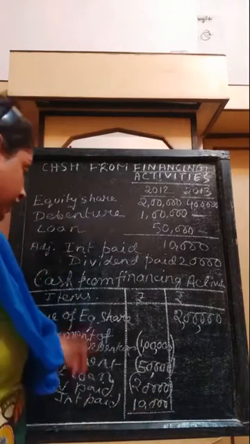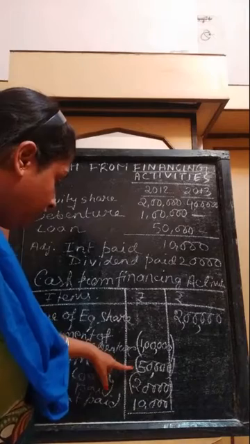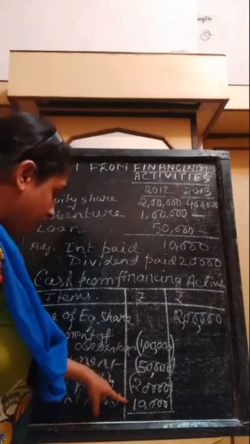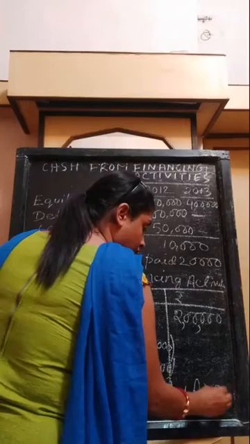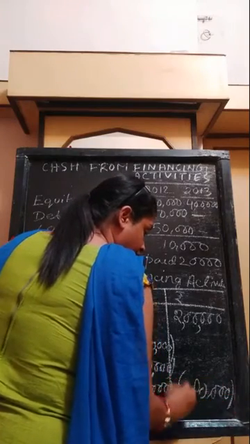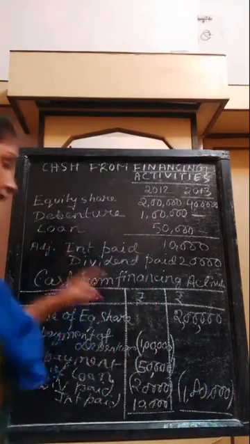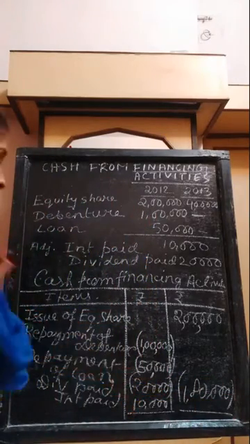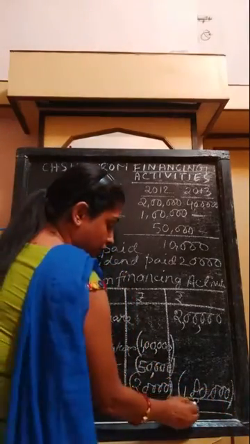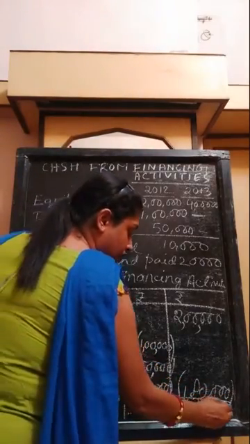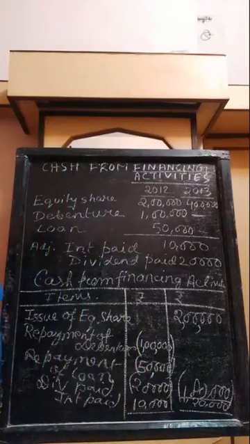Do the total over here: 1,50,000, 1,70,000, 1,80,000 negative. You will deduct it from 2 lakh and ultimately you will get 20,000.